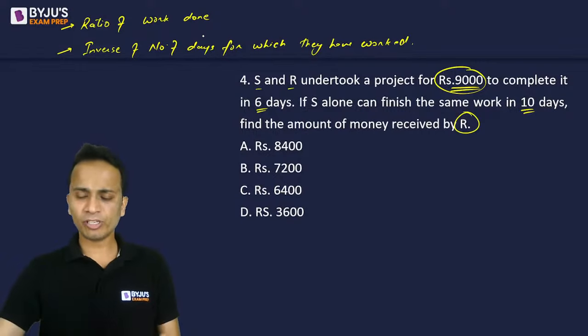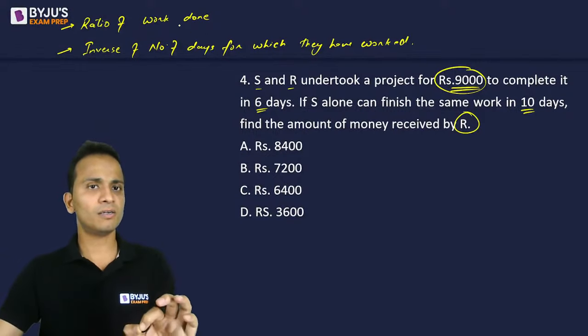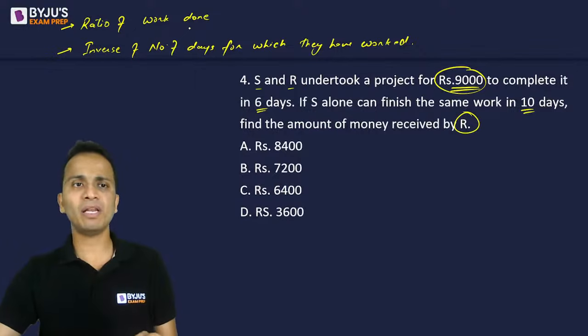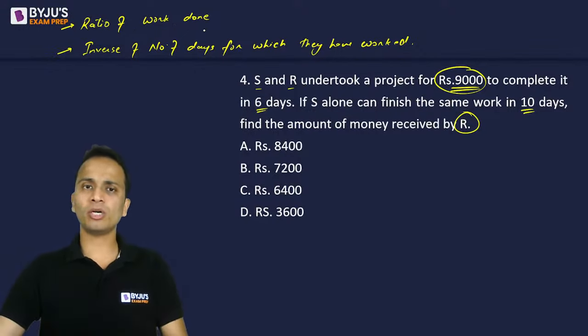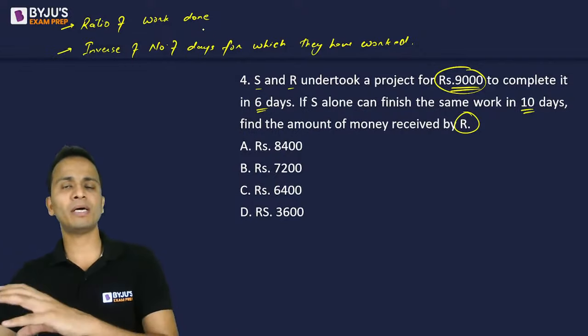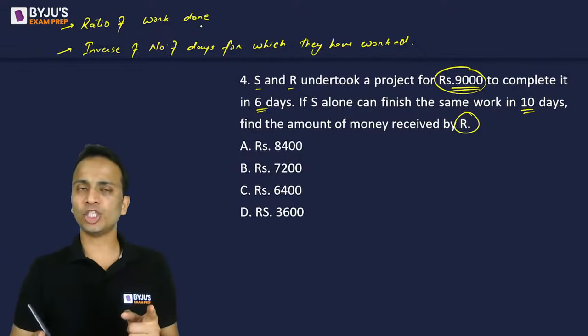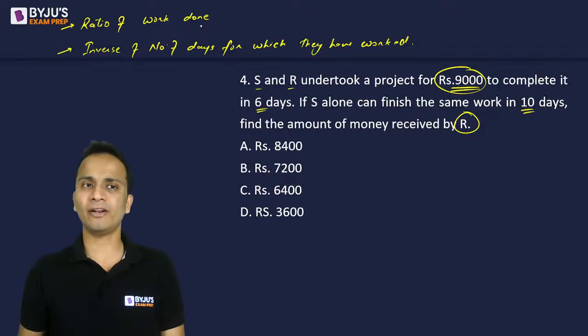Okay. Now, obviously, the first point is applicable everywhere, the ratio of work done. So we can find out the total work done by S, the total work done by R, and then take the ratio and divide the entire money in that ratio. That was point number one.